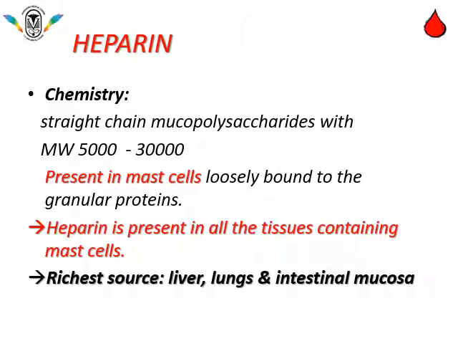Heparin, if we look at the chemistry, is a straight chain mucopolysaccharide having molecular weight ranging from 5,000 to 30,000. Heparin is present in mast cells, where it is loosely bound to the granular proteins. Heparin is present in almost all tissues which contain mast cells. The richest sources are liver, lungs and intestinal mucosa.